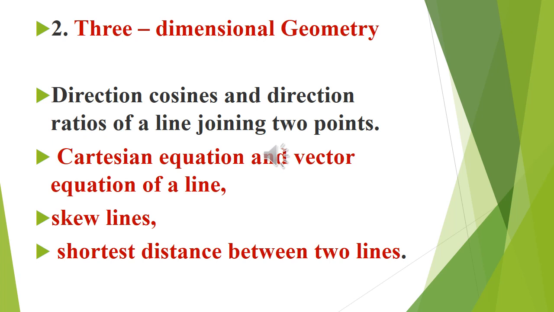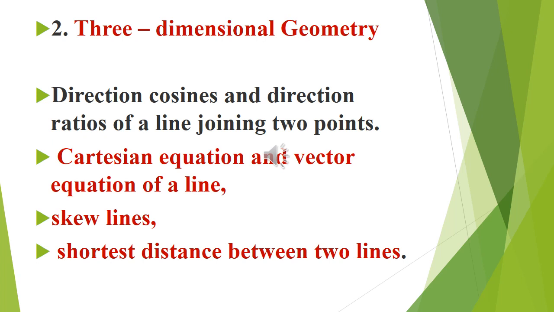Then comes skew lines. In skew lines, normally they ask for the shortest distance between the skew lines. It is given by a formula. Try to learn the formula in terms of vectors. That will be a little bit easier. The shortest distance d equals a2 minus a1 dot b1 cross b2 by modulus of b1 cross b2, right? This is a formula, you have to use it.